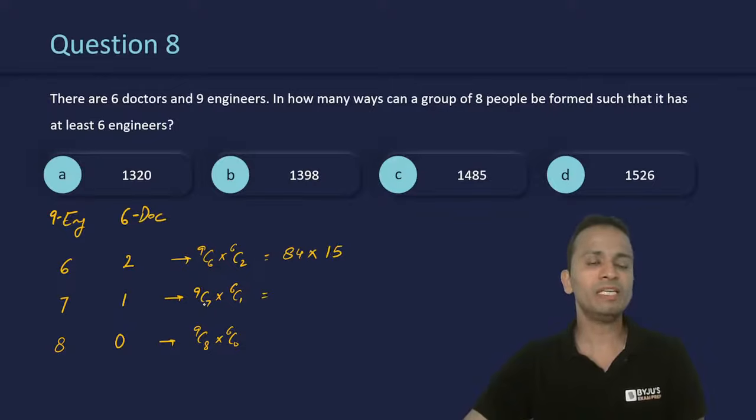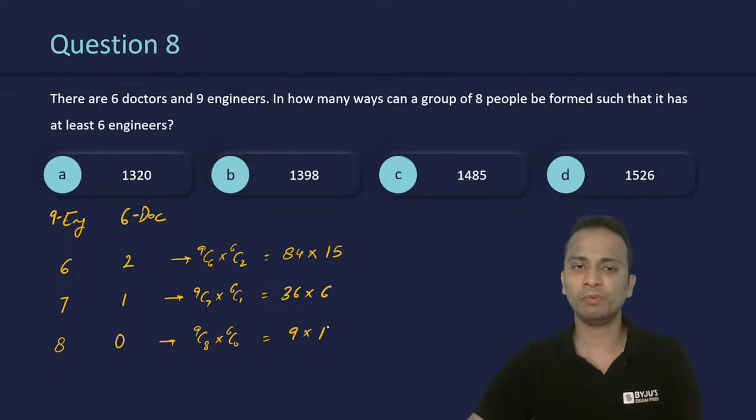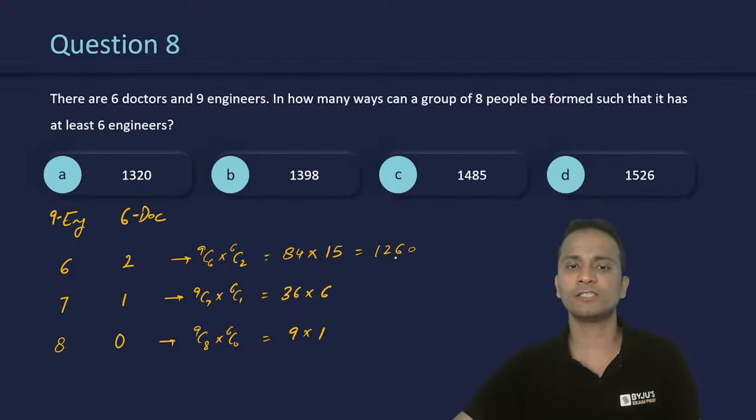The second one will be 9C7, which is also equal to 9C2. So 9C2 will be 36 multiplied by 6. And then 9C1 will be 9 and 6C0 will be 1. So 84 multiplied by 15 is 1260,